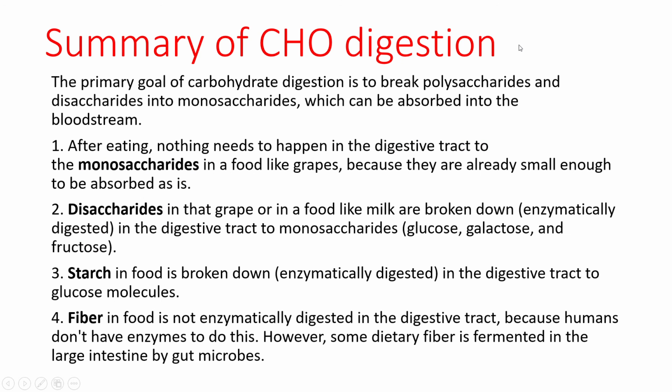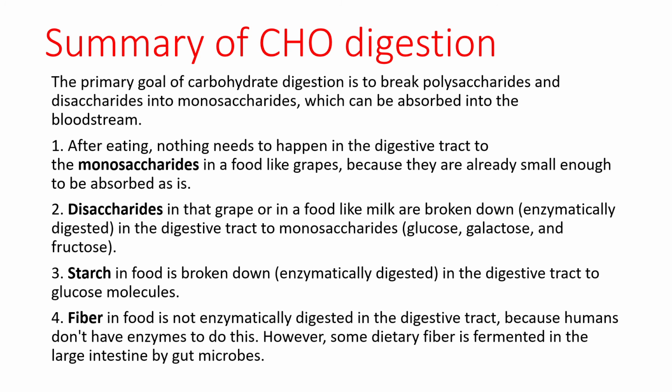Now in the next part, I have given a summary of carbohydrate digestion. Number one, after eating, nothing needs to happen in the digestive tract to the monosaccharides in a food like grapes, because they are already small enough to be absorbed as they are. The disaccharides in that grape or in a food like milk are broken down with the help of enzymes in the digestive tract to monosaccharides like glucose, galactose and fructose.